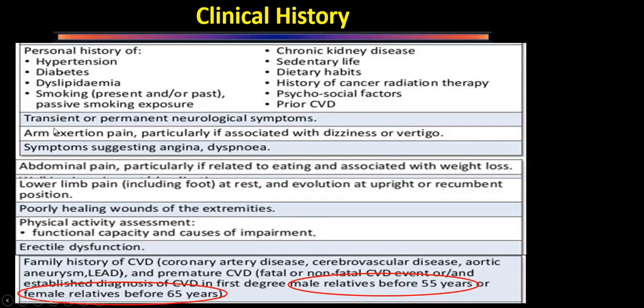Then we have to ask whether the patient has had a transient ischemic attack or not, because a transient ischemic attack is a harbinger of future stroke. Then we have to look for other vascular systems, whether other vascular systems are involved. So whether the patient has any arm pain, any symptoms of angina or dyspnea, any intermittent claudication, any postprandial abdominal pain, which is abdominal angina.